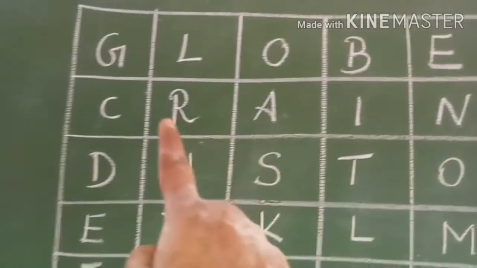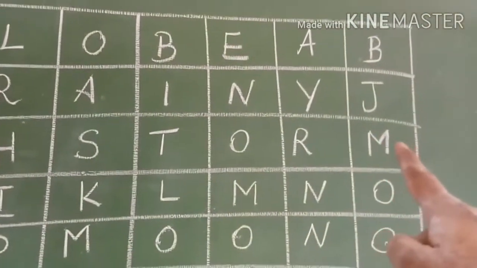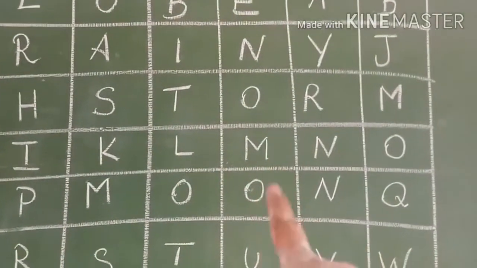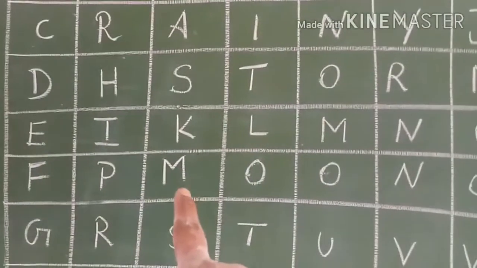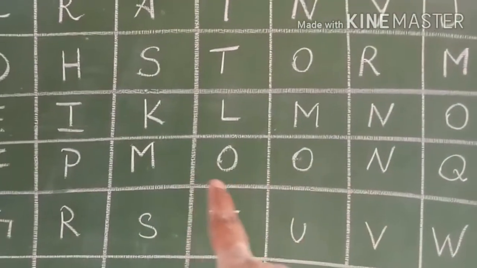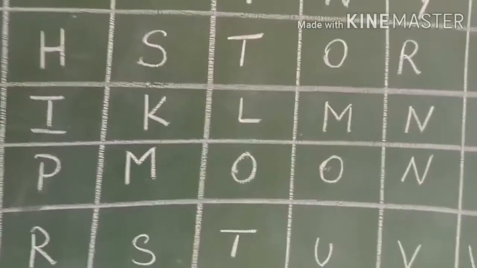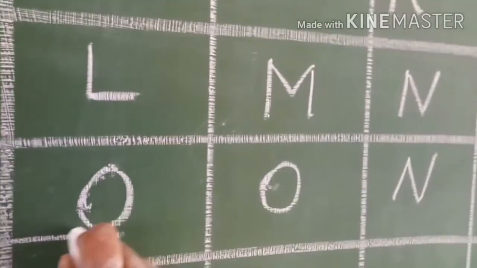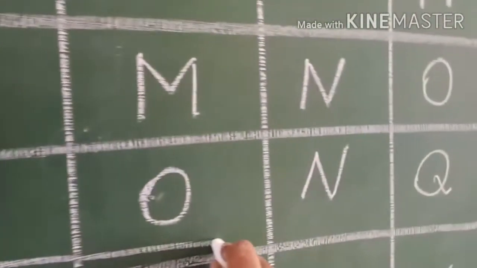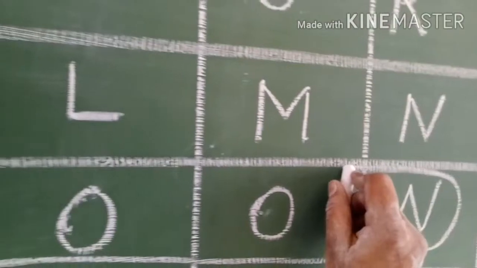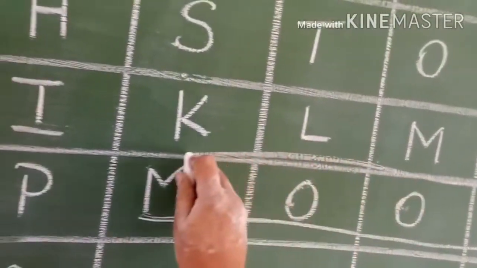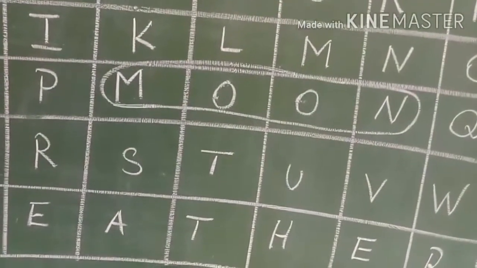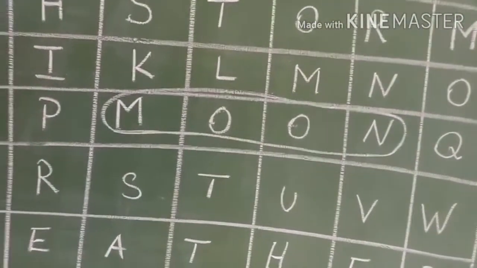Where is the letter M? Here. M-O? No. Again M-O? No. Again M-O-O-N. So here is the answer, moon. So you have to circle it. Start from M and finish with N. Moon. The first answer is moon. Which is the natural satellite of the earth? Moon.